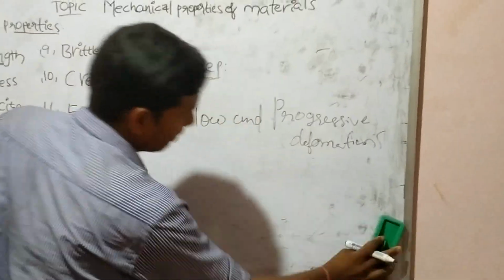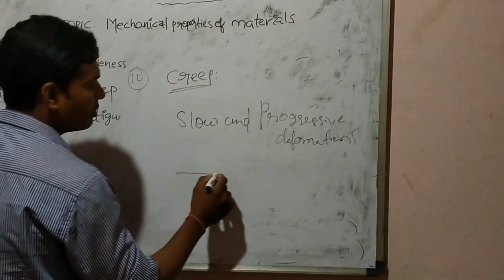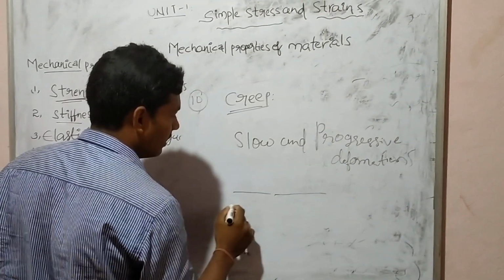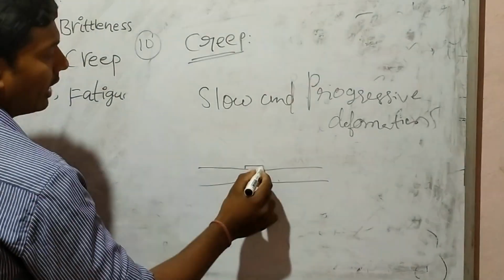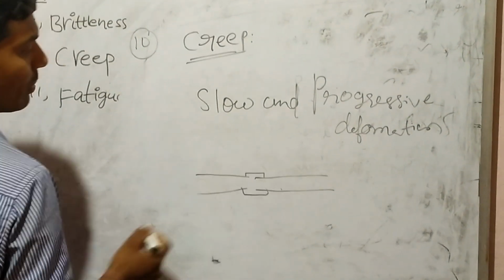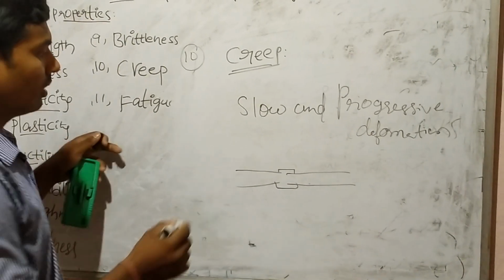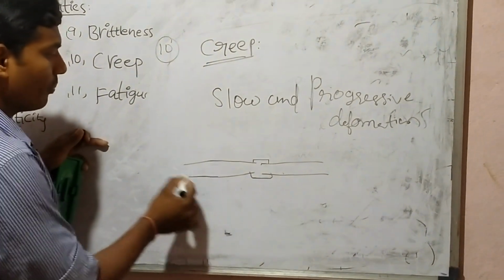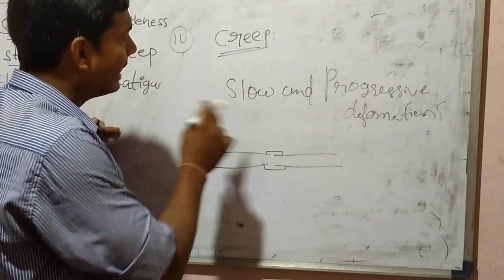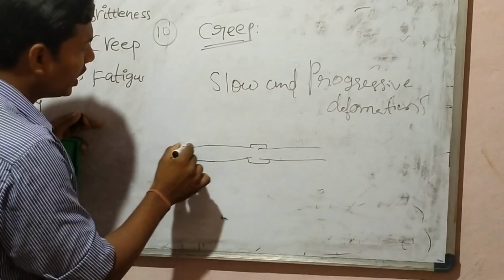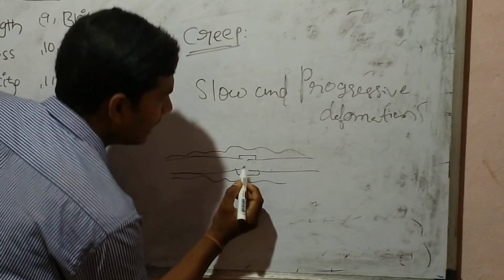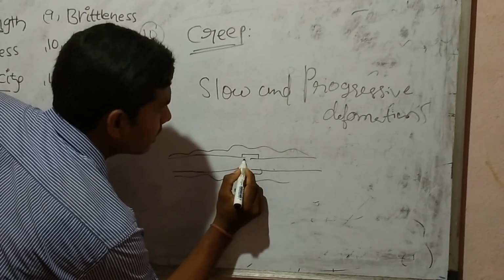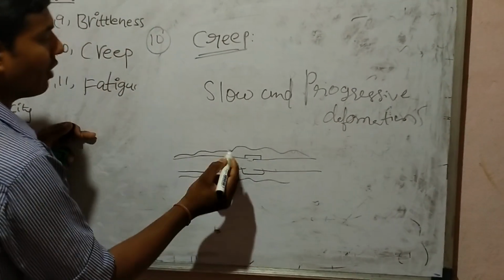While we observe railway tracks, some gaps are provided in between them. Trains are moving continuously, but in that particular case there is slow and progressive deformation.